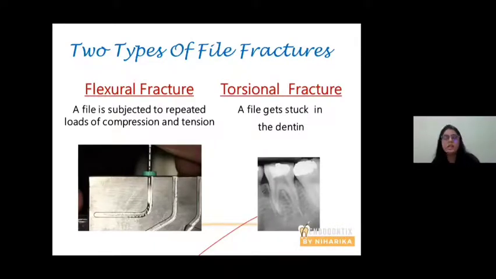Torsional fracture, I'm just going to explain in a very simple manner. You take a brand new file, place it inside the canal, the file is stuck and the file breaks. That is your torsional fracture. The file gets stuck within the dentine, it is unable to bear the stresses, and it fractures.